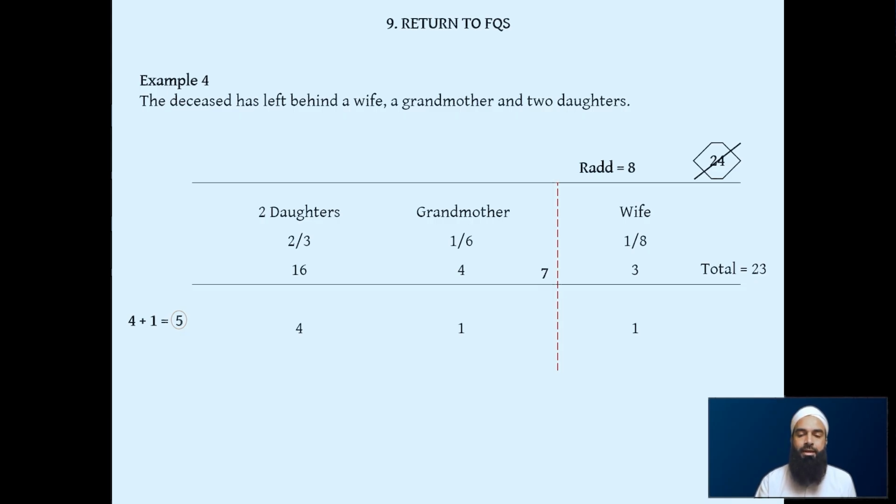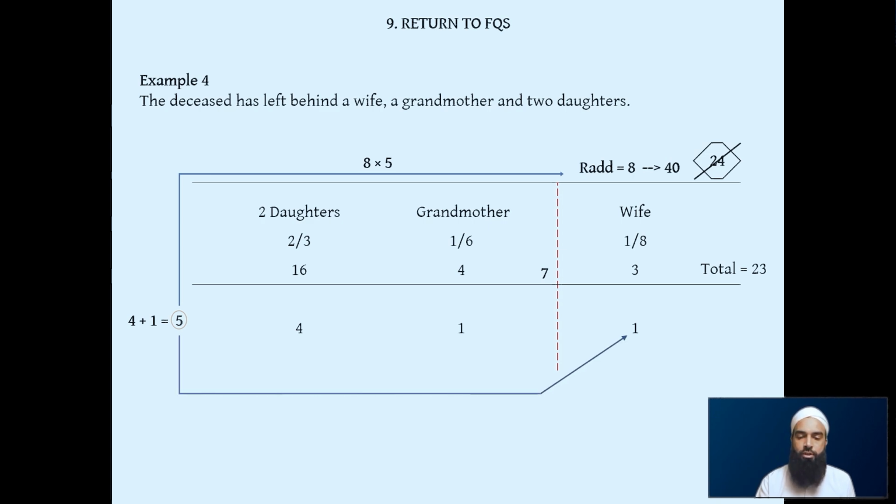So anyway, coming back to the scenario here, we've got the 5 as our multiplier. So we multiply the 8 on top with the 5, gives us our new divisor of 40. Then we use the same multiplier 5 and we multiply the spouse's share.